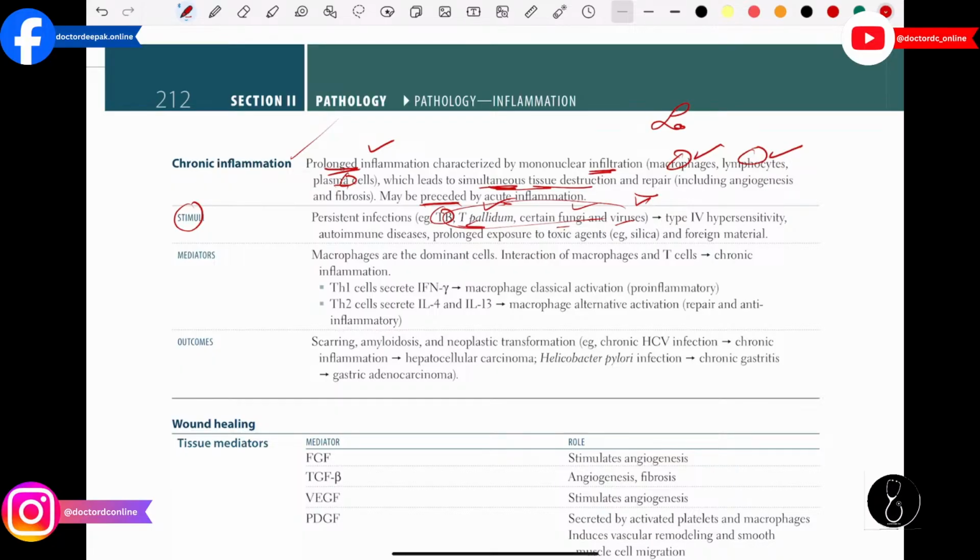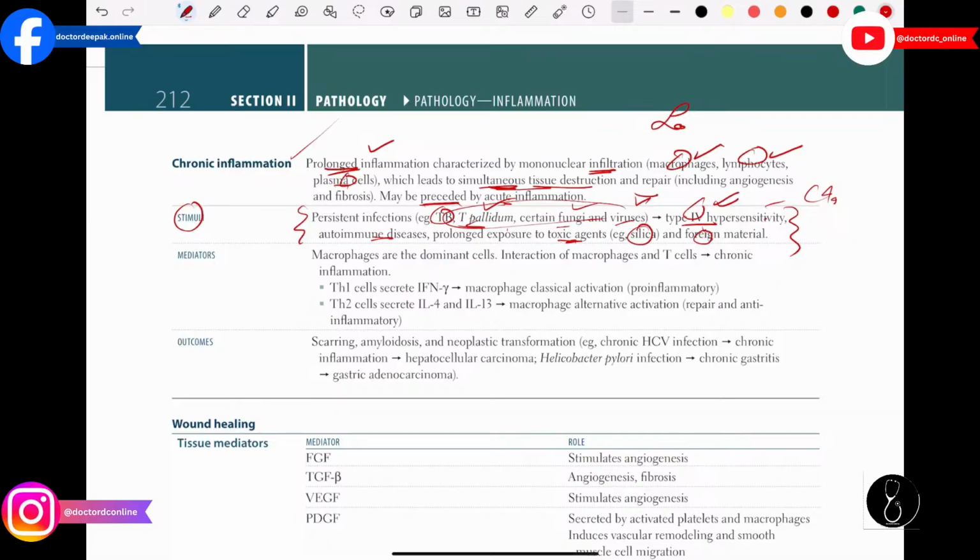Then if your body has a persistent infection of these bacteria, it can lead to type 4 hypersensitivity, because we see that type 4 hypersensitivity involves the CD4 cells, your lymphocytes. So that's why they mention here that chronic inflammation can occur in type 4 hypersensitivity reaction. Then also if you have an autoimmune disease, or prolonged exposure to toxic agents like silica and foreign material, they can also induce chronic inflammation. So these are the important chronic inflammation stimulants.